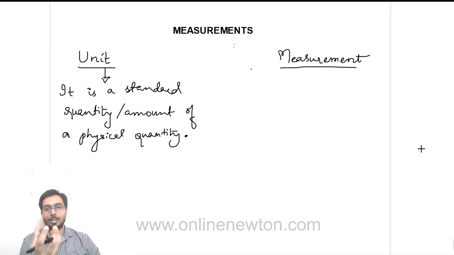Okay, so it's a standard quantity or amount of a physical quantity which is defined for all quantities. There are different systems of unit also. Earlier we used to have measurement in pounds. Today also we have. Okay, we can measure in grams also. Same thing, I'm talking about mass. So mass can be measured in 2 or 3 different units, like pounds, lb.